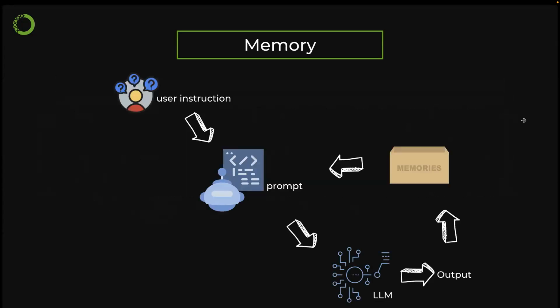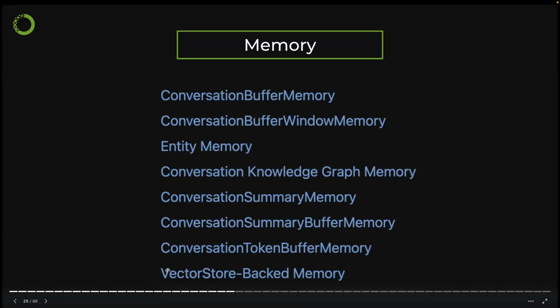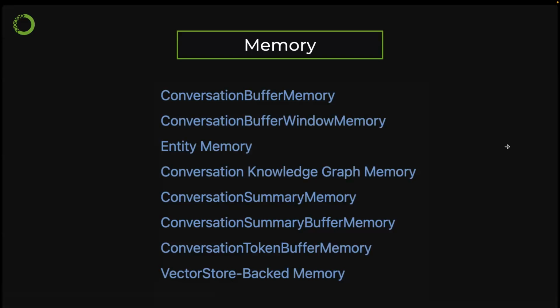Anyways, next I want to talk about memory that I mentioned. There are 1, 2, 3, 4, 5, 6, 7, 8 different memory types. You can have conversation buffer memory, which means you keep all the memory histories. Conversation buffer window memory lets you define how many past interactions you want to keep. You can summarize your memory. If you have a lot of memories you want to keep, you might want to use a vector store backed memory, where you store all your memories in the vector database and then retrieve your relevant memories when needed.